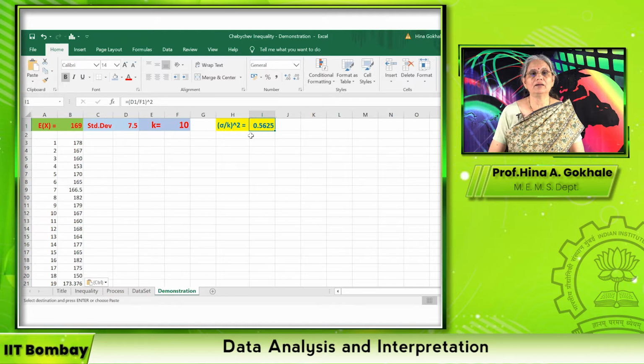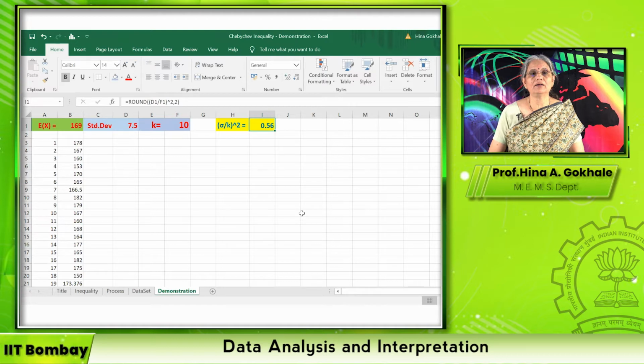There is no need to have so many decimal points. So we are going to make a change here. I am going to use a function which will round off this figure to only one decimal point, or at the most you can have 2 decimal points because you are dividing and squaring it. So you can have 2 decimal points, and therefore we will look at it as 0.56.